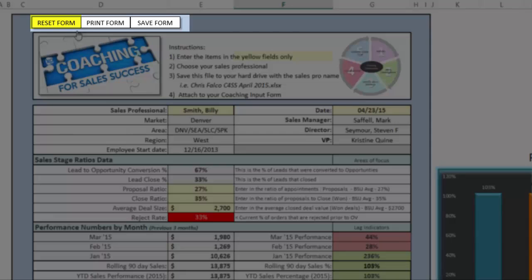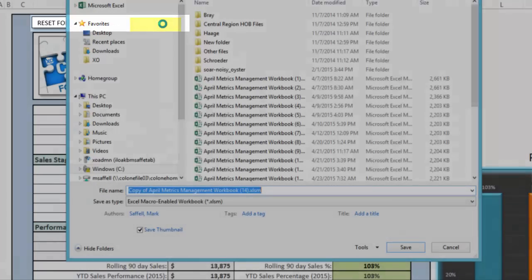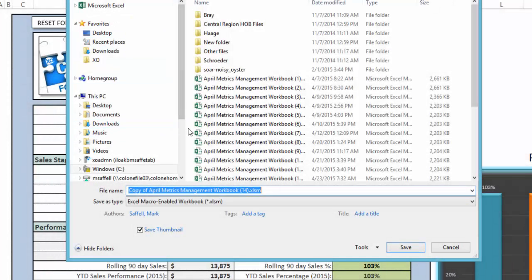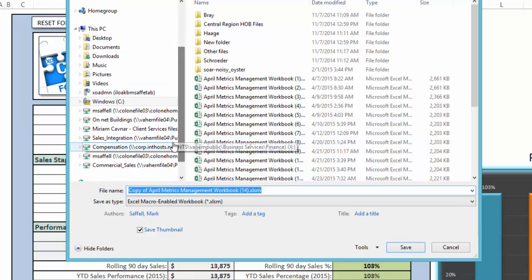I can reset it and clear it. I can print it. It will automatically format this and send it to your printer. And if I choose save, it will automatically open up my save dialog menu so that I can save this on my hard drive. You want to save it into a consistent spot so that you can find it, number 1.